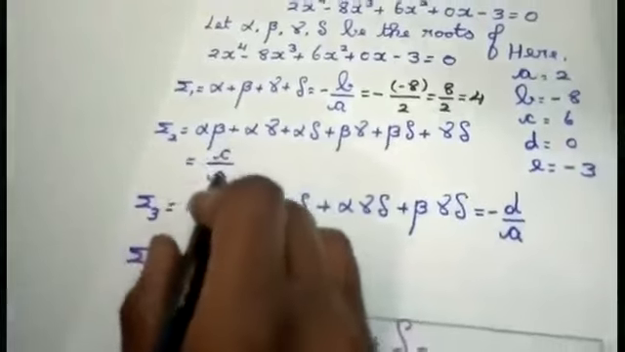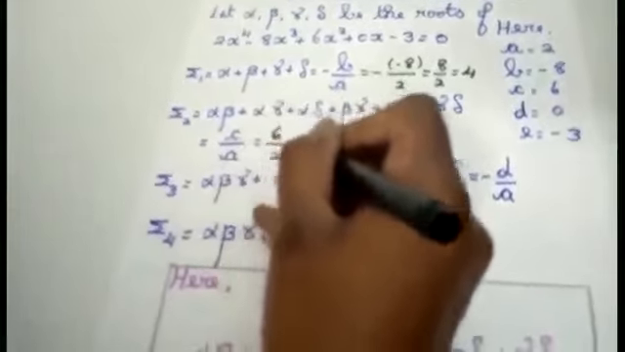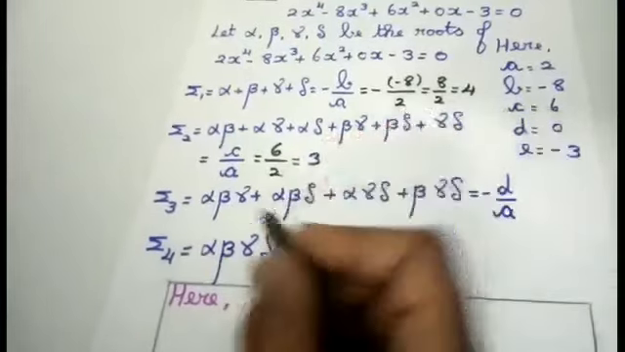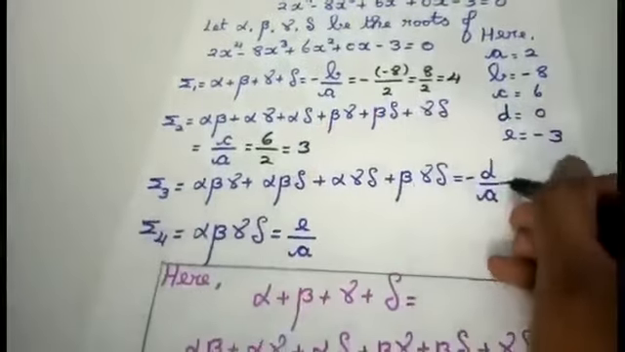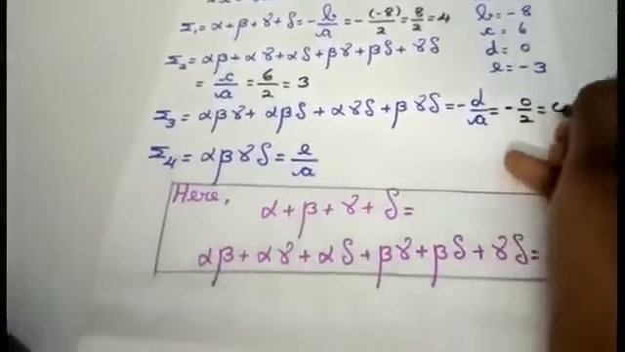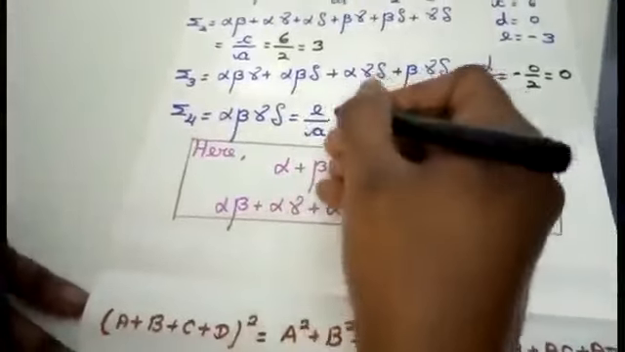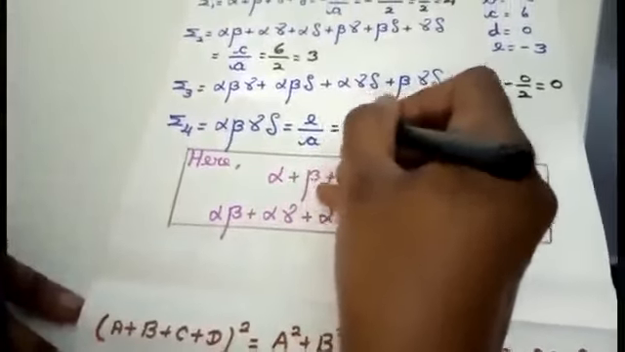Coming to summation 2, it is equal to c by a. C by a means, what is the meaning? 6 by 2. You will get the answer as 3. Similarly, summation 3 is minus d by a, that is minus of 0 by 2 equal to 0. Coming to summation 4, e by a. So what is the value for e? Minus 3 divided by 2.